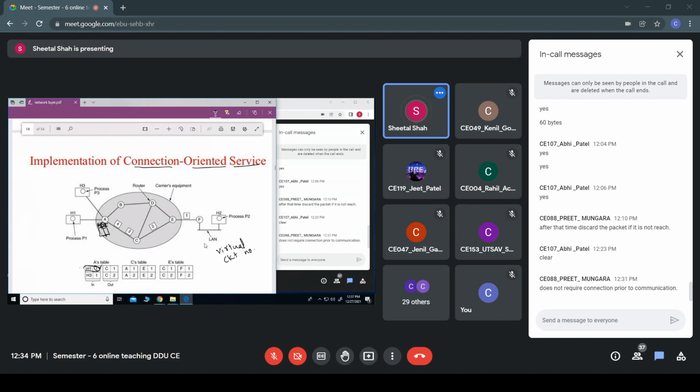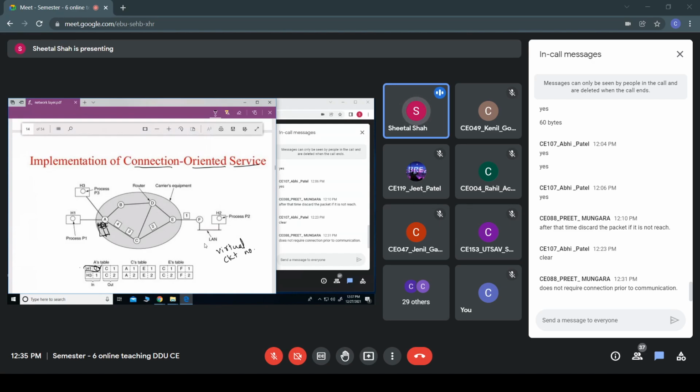Are you getting this? Even C would have the table that the virtual circuit number which is provided by A is 1. Now it has to be forwarded to the router E with the virtual circuit number 1. Each table would also have this virtual circuit number and the router through which it is getting, and to whom it has to be forwarded, and its corresponding virtual circuit number.